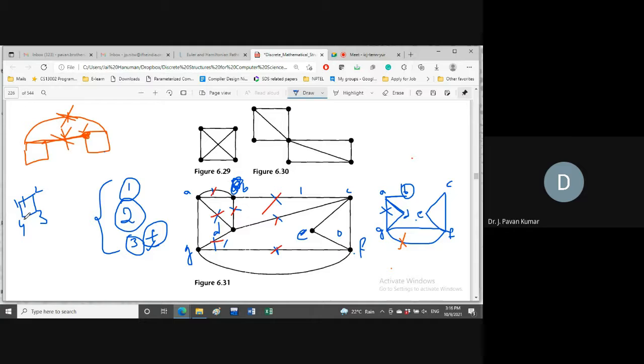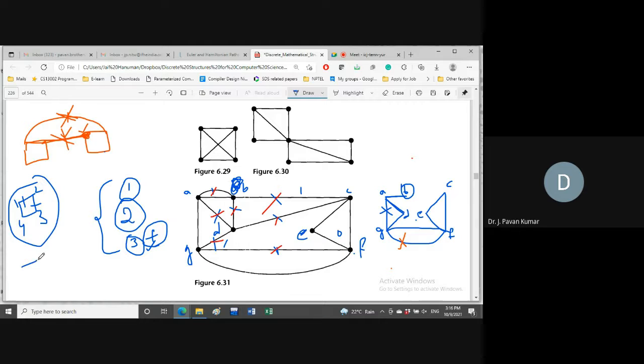Why? Because we are having another way to connect all the vertices of the graph. Even if you remove 2 and 3, we can connect 2, 1, 4, 3 like this. But if you remove 1 to 2 and 2 to 3, then the graph will get disconnected. But we are considering only one edge removal at a time. So we will not be having any bridges in this graph.